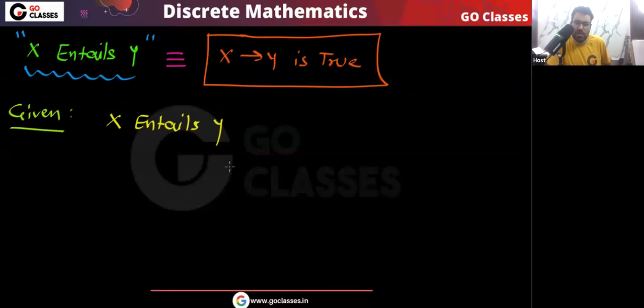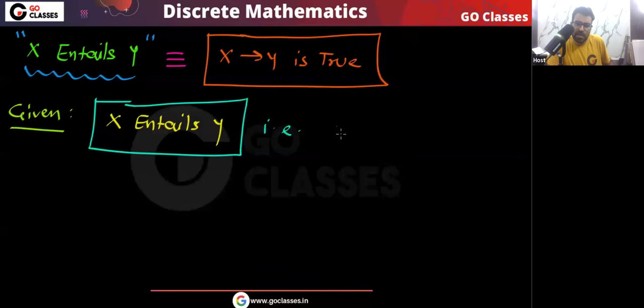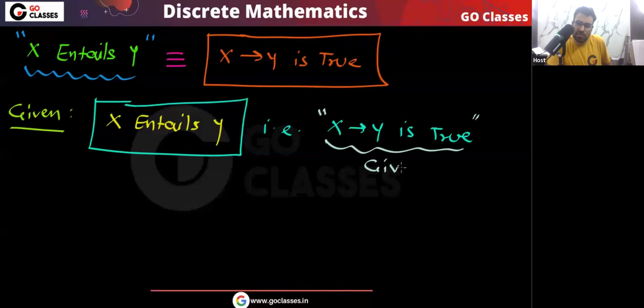What does it simply mean? It simply means that X implies Y is true. This whole thing is given.